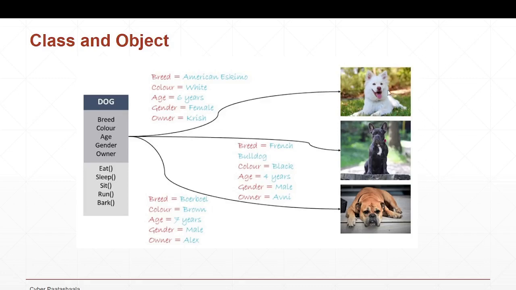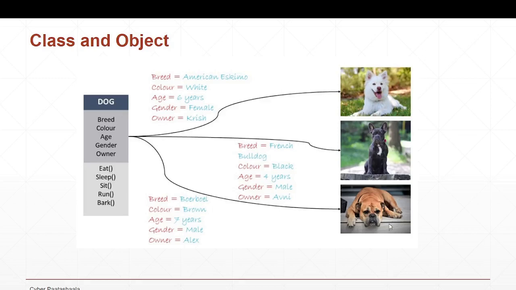Each dog is referring to a particular object. On the left side, what you see here is a class. This will have the common characteristics and common behaviors of a dog. Whereas here, these are the particular individual objects or individual entities, each referring to a particular dog.